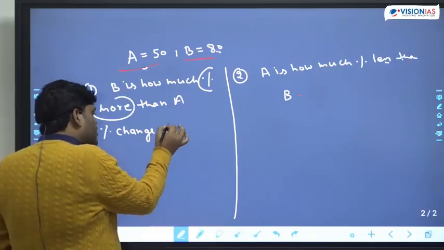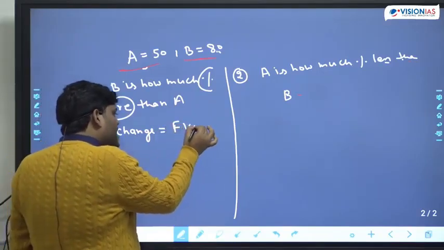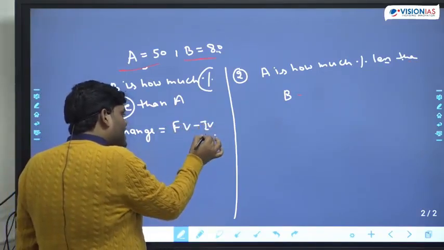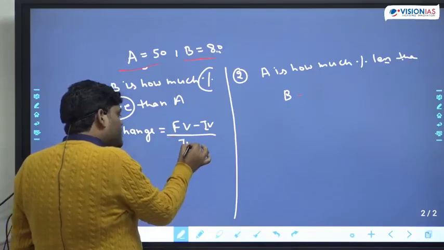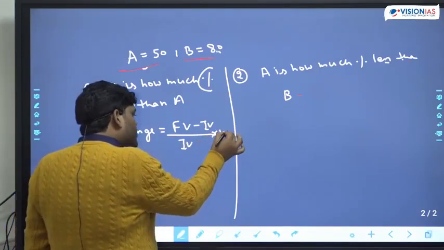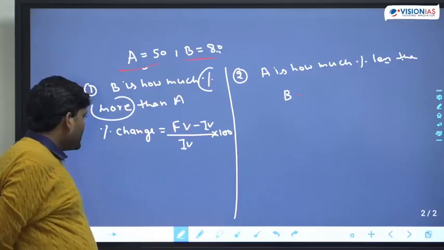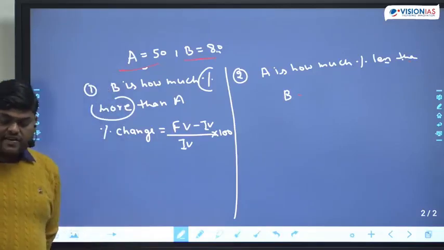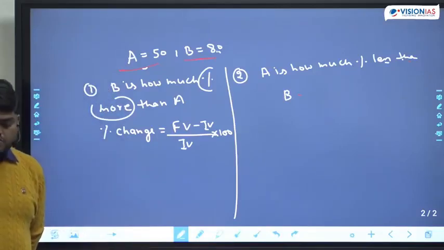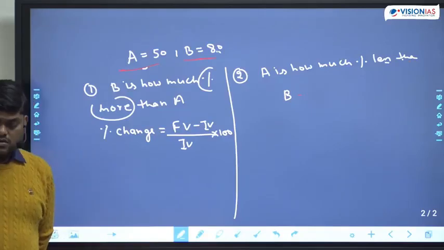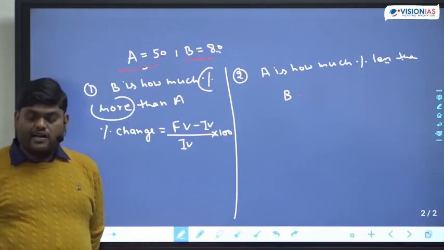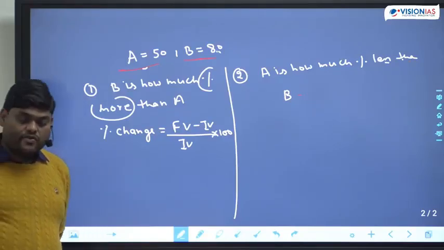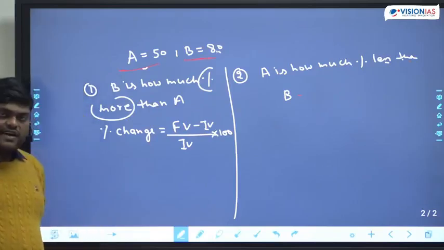And percent of change simply means final value minus initial value, divided by initial value, into 100.